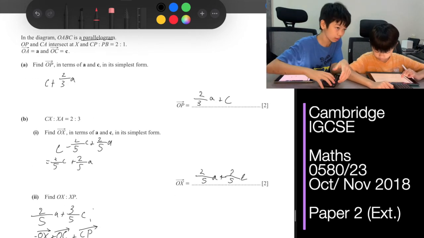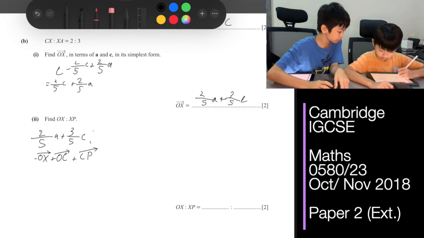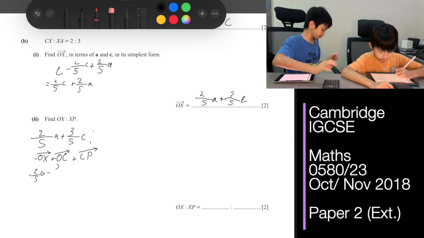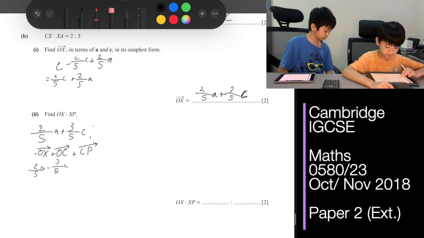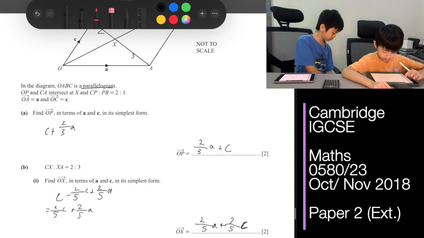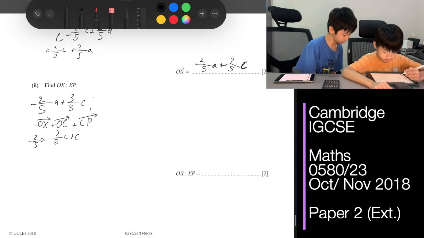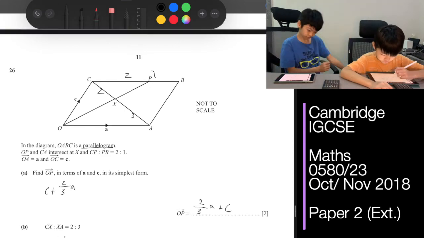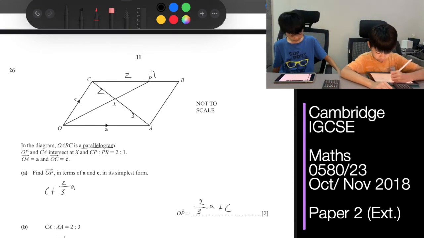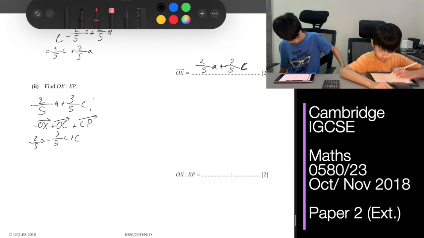So negative OX is negative 2/5 a minus 3/5 c. And then OC would be c. And then CP is 2/3 a.